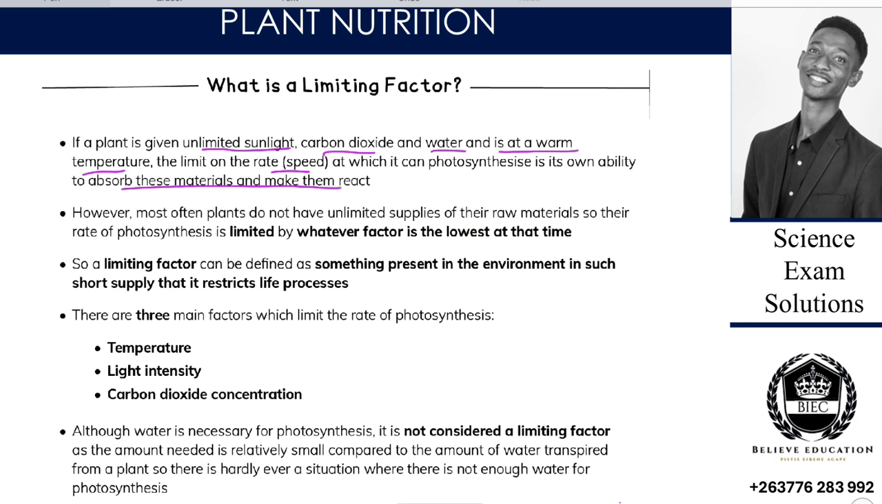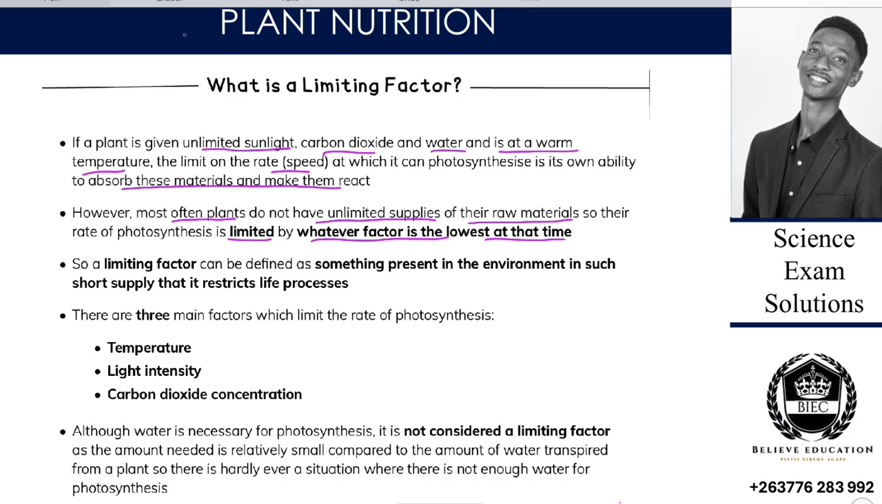So when it has been given everything in unlimited form, and they don't run out, what becomes a limiting factor is its ability to absorb those things. So if it can't have a very high speed of absorbing, that speed it has is the one that will limit what? The reaction. However, most plants do not have unlimited supplies of their raw materials, so their rate of photosynthesis is limited by whatever factor is the lowest at that time.